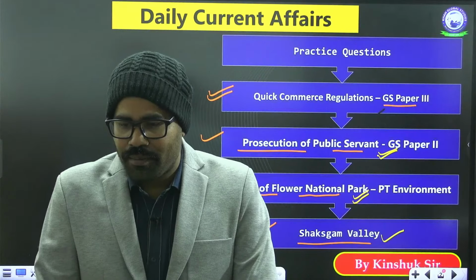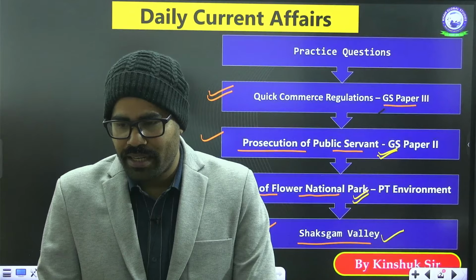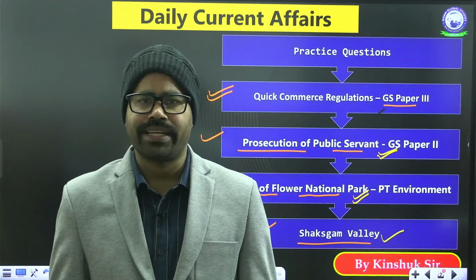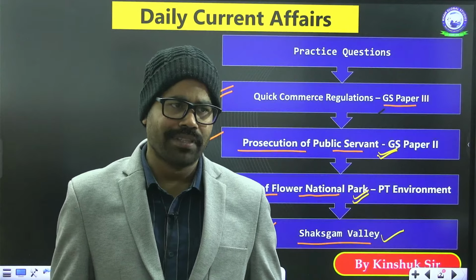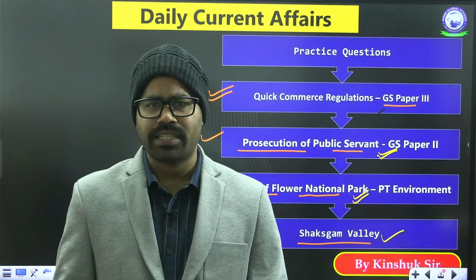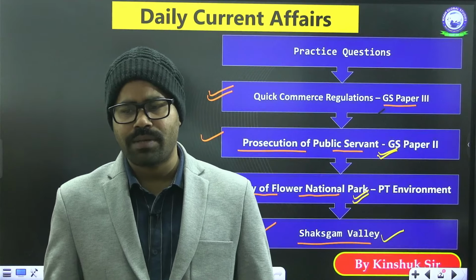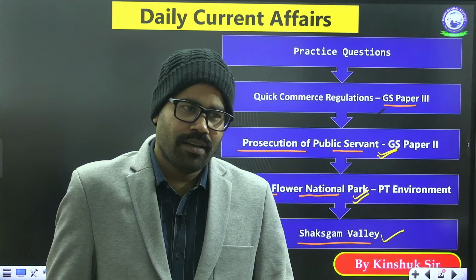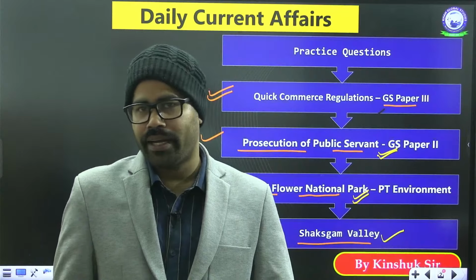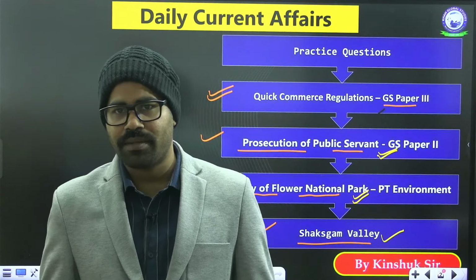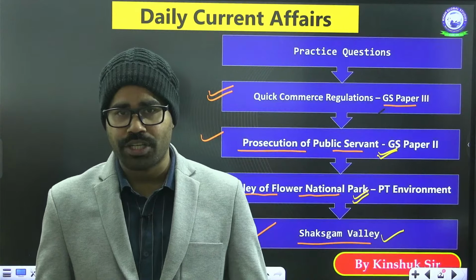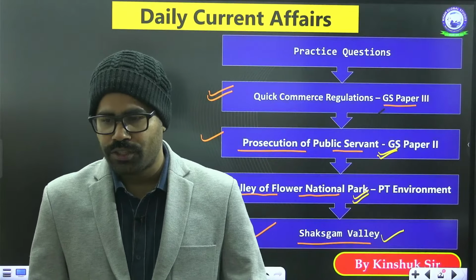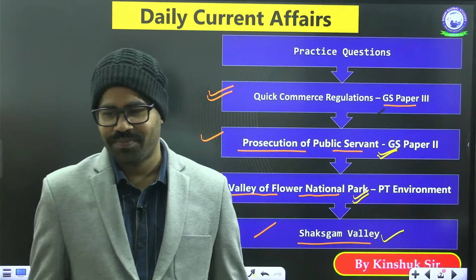When should one take the optional batch? If you can manage, Rishabh, you can take it right now, or if you think that you have time, then after completion of foundation also you can start. Meanwhile, you can go through some of the basic things related to it. Like, you can go through some of the previous year questions, and if your optional is, let's say, PSIR or sociology or public administration, then you can go through some of the basic graduation books of IGNOU and others. So that is one thing which you can do.